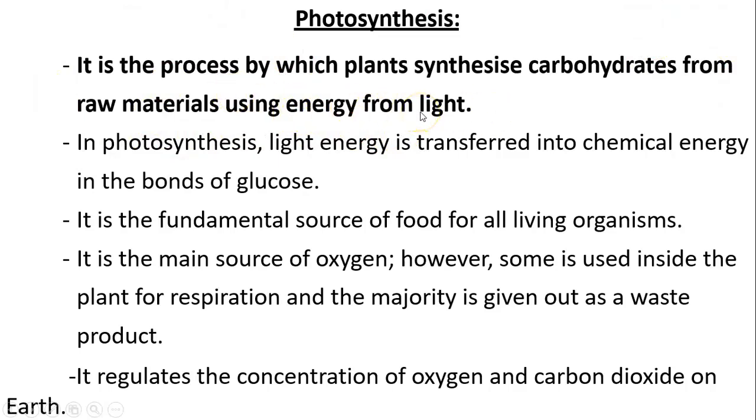Why didn't I say sunlight? Because actually any type of light can help photosynthesis or can be what photosynthesis needs. So in photosynthesis, light energy is transferred into chemical energy. Where do we store this energy, the chemical energy? It's stored in the bonds of the glucose molecule. So the chemical bonds of the glucose molecule contain a lot of energy that will be released once this glucose molecule gets broken down. When do we break it down? Yes, in aerobic respiration inside the mitochondria.